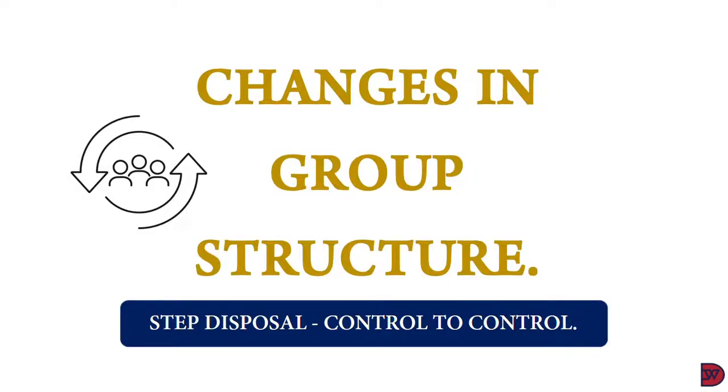Changes in group structure, step disposal from control to control. Now, in this episode, we're going to look at the disposal of a parent holding in a subsidiary, but still maintains control. So it sells off a portion of its shares, but still holds more than 50% of the shares of the other entity, which is different from the other two episodes that we looked at, where control was lost.